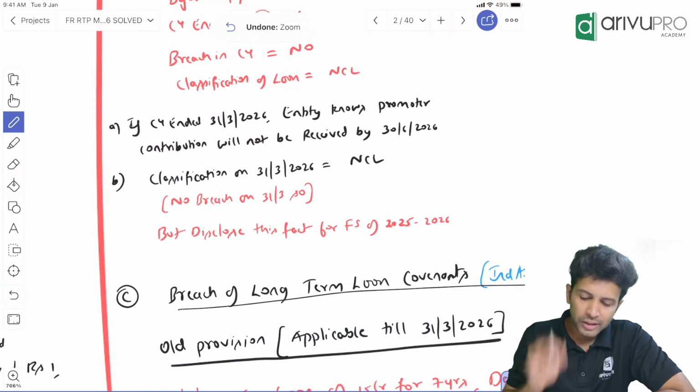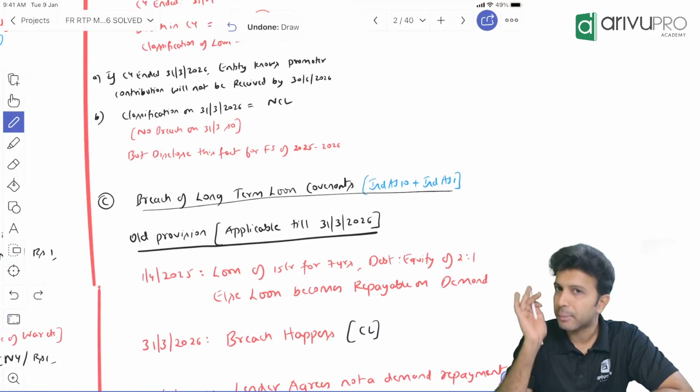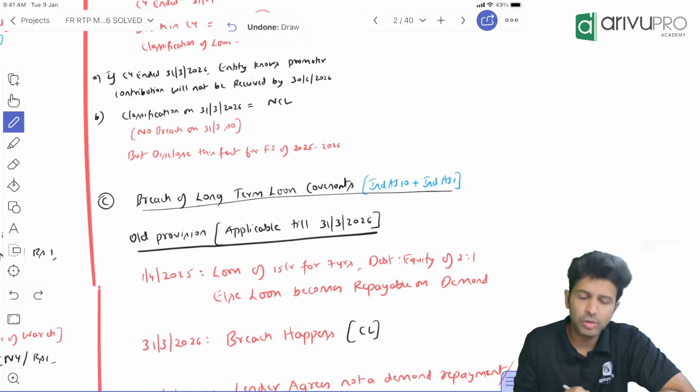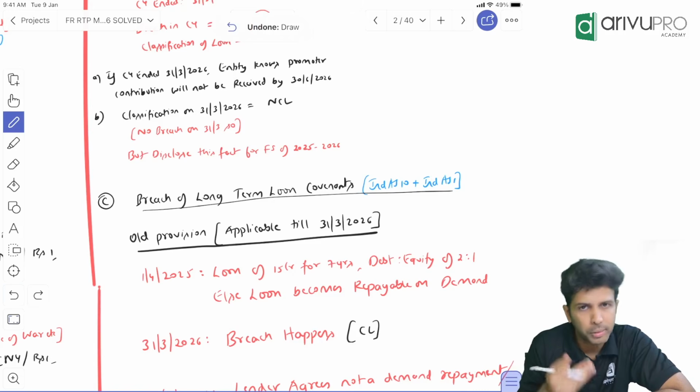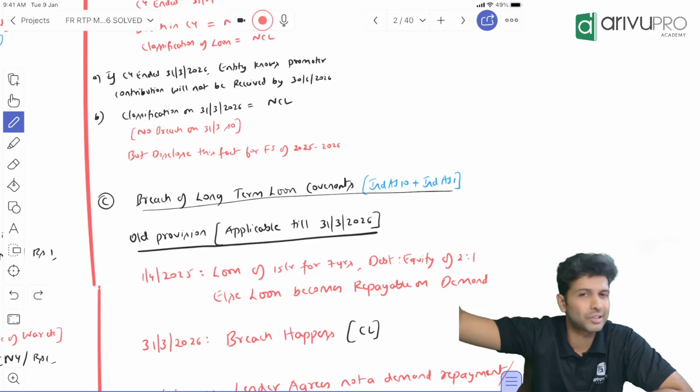Okay. Now let's go for the next one. This is really, in fact, you could say an amendment or a change. Now, breach of long-term covenants. As I told, covenants are nothing but your restrictions, borrowing restrictions, or whatever sort of restriction.